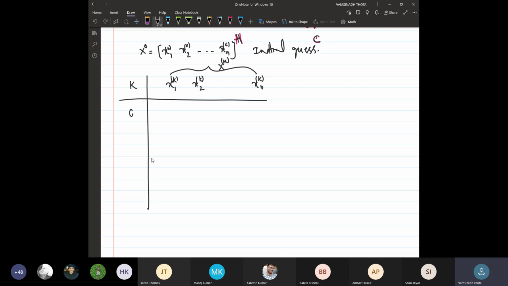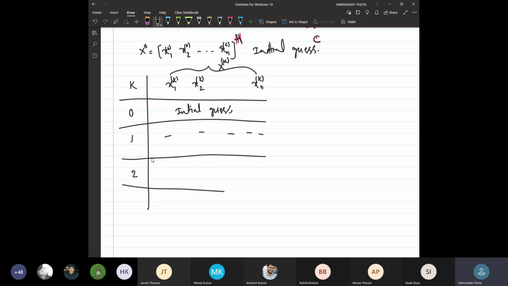So for k = 0 we have the initial guess. With the help of the initial guess, we evaluate the first approximate solution. For k = 2 we get the second approximate solution, and for k = 3 the third approximate solution, and so on. This will continue.